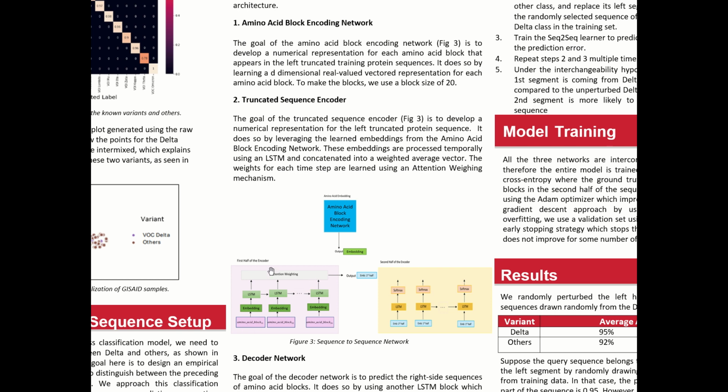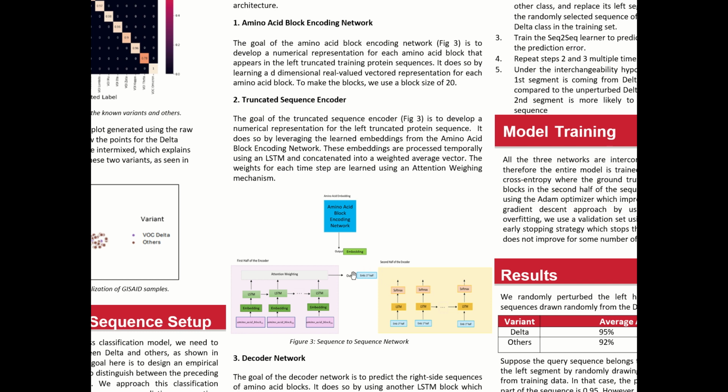Once we have these embeddings in the encoder part of the seq-to-seq, we read in the embeddings temporally in sequence, pass it through an LSTM, and for each time step, we get an output or a vector, which we can then use an attention weighing mechanism to take the weighted average of those vectors to come up with a single vector as shown over here.